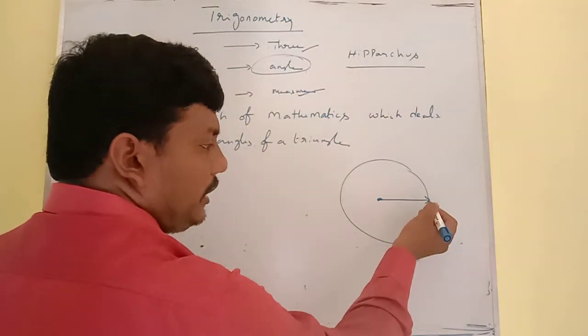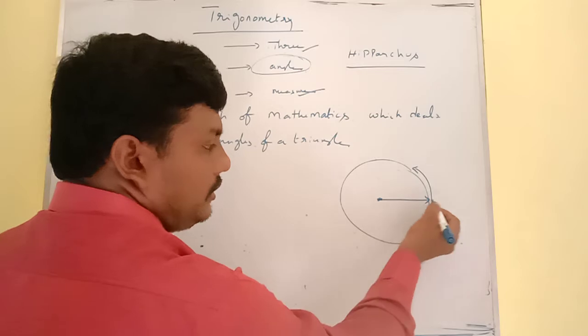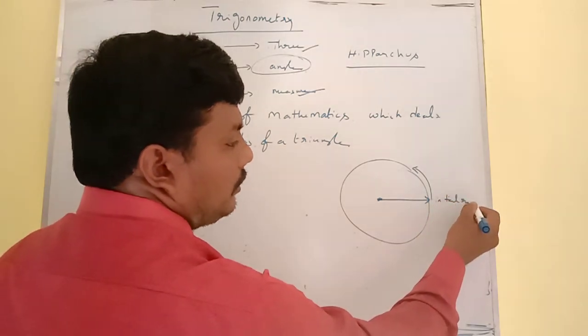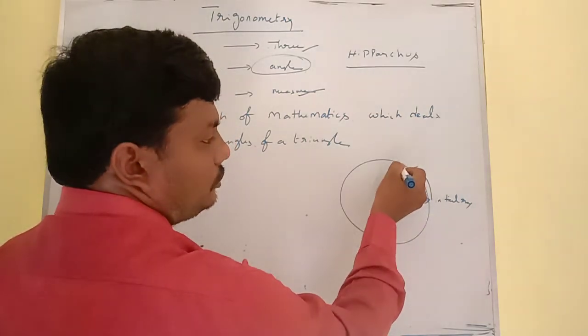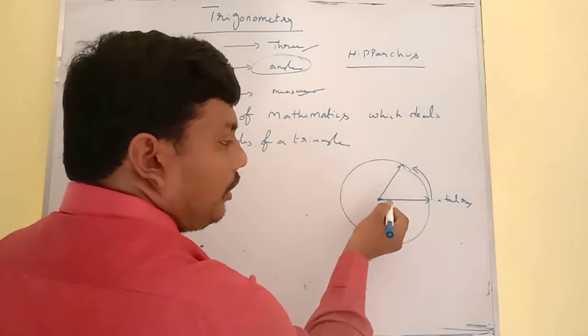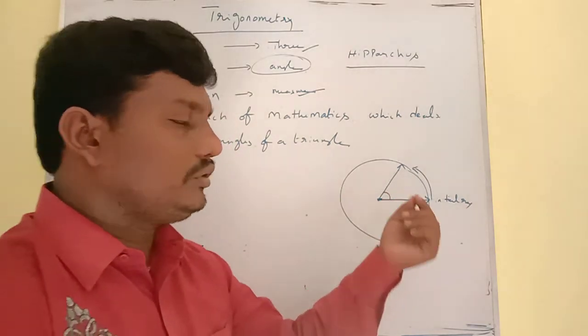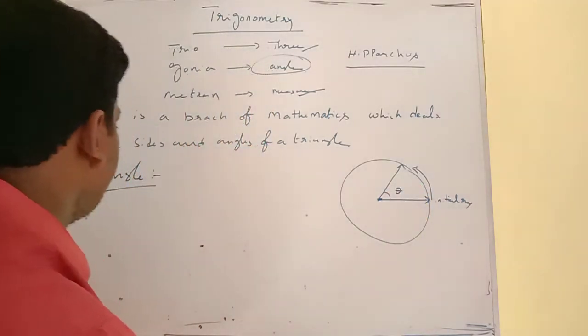If the ray is rotating around the fixed point in the anti-clockwise direction, this is called the initial ray, and it moves along to the final position. The amount of rotation of the initial ray to the final ray about the fixed point is known as angle. Let me consider the angle is theta.